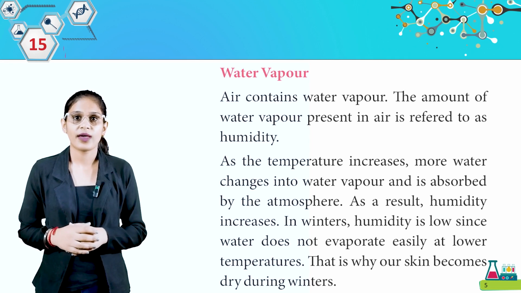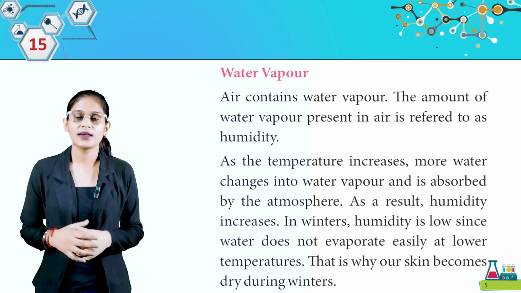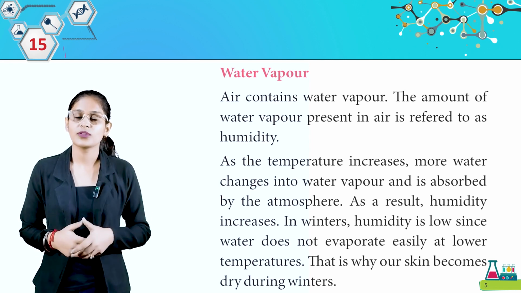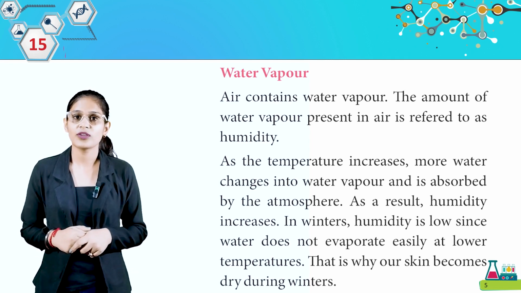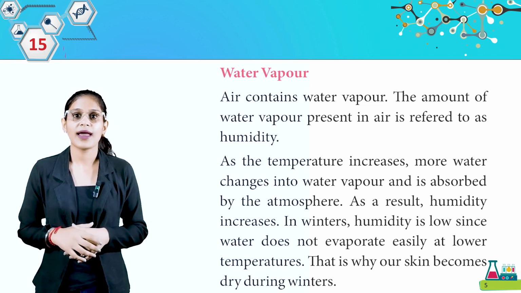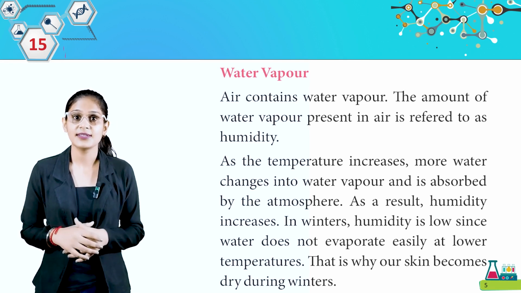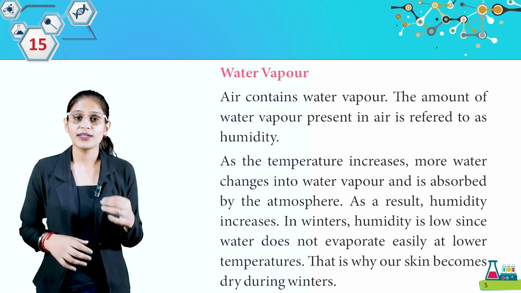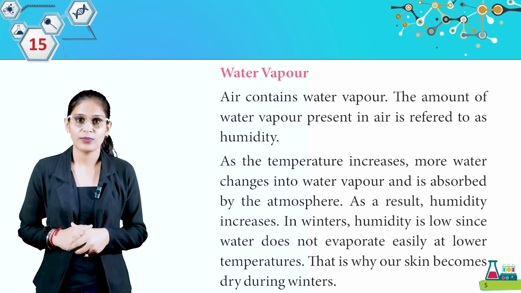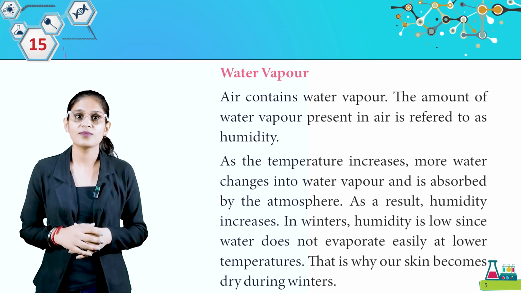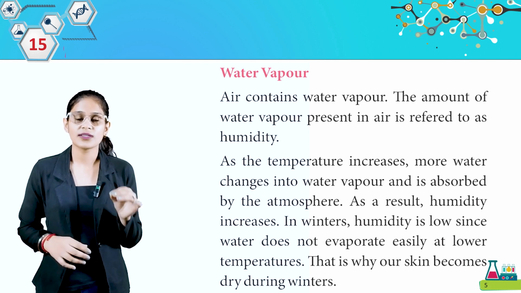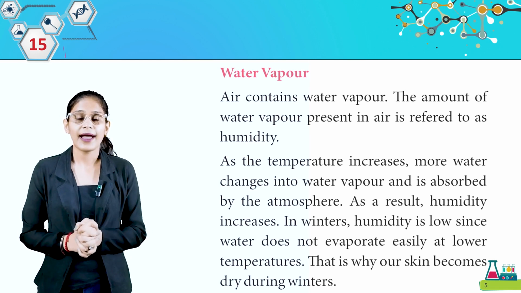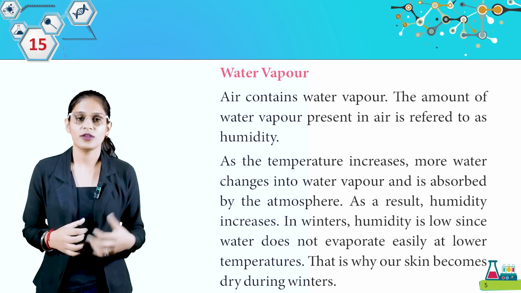Air contains water vapor. The amount of water vapor present in air is referred to as humidity. So the amount of water vapor present in air, that is humidity. As the temperature increases, water changes into water vapor and is absorbed by the atmosphere. As a result, humidity increases. In winters, humidity is low since water does not evaporate easily at lower temperature. That is why our skin becomes dry during winters. So students, in winter humidity is low, that's why our skin is dry in winters, and humidity increases when temperature increases.